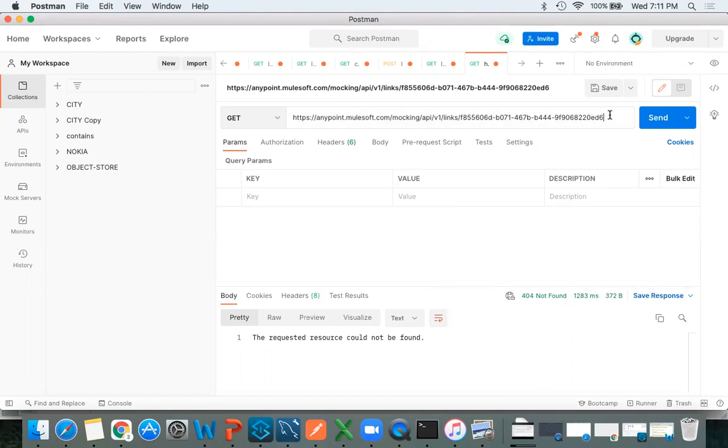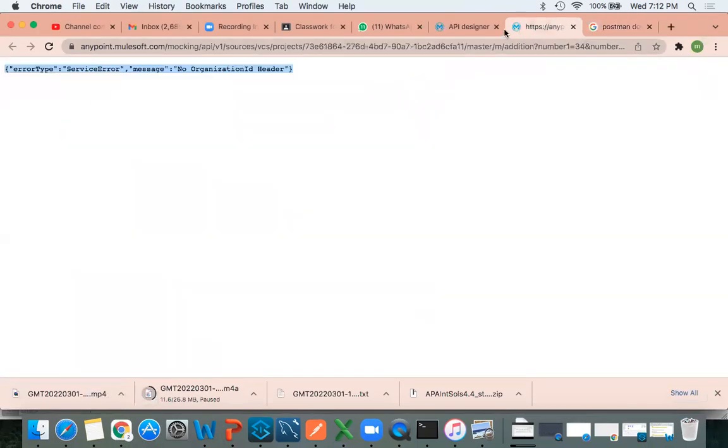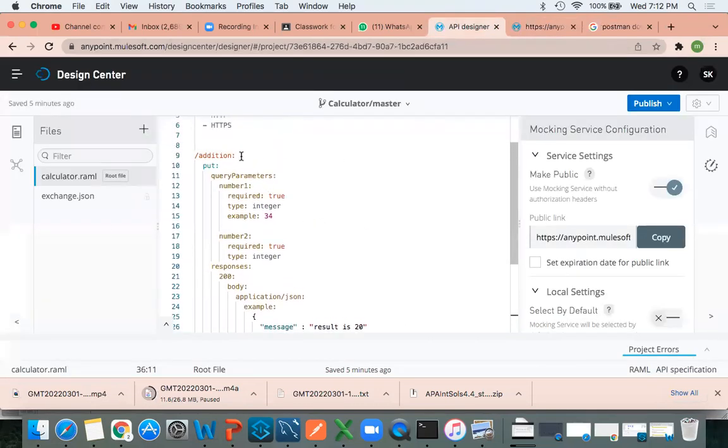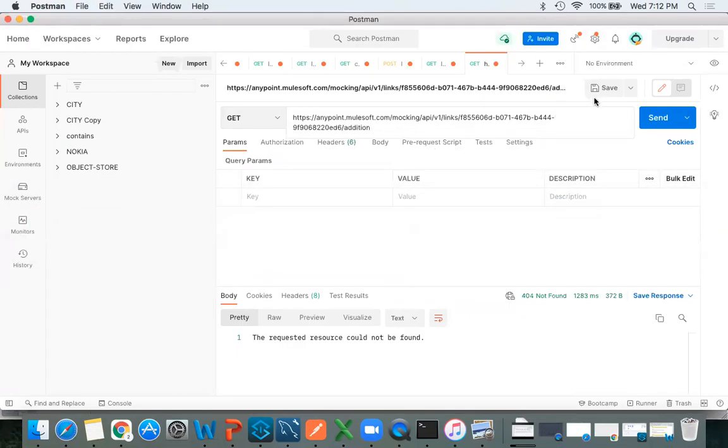Okay. Proper resource path means provide any name. See, suppose in a calculator we do have different resource paths, right? Maybe addition, subtraction, multiplication. We did not provide anything. So now what you have to do, just come back here. Okay, just copy this resource path, and then paste it.